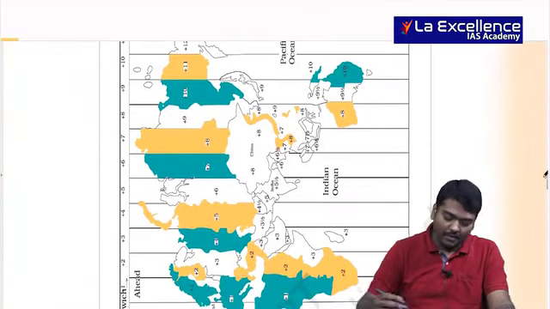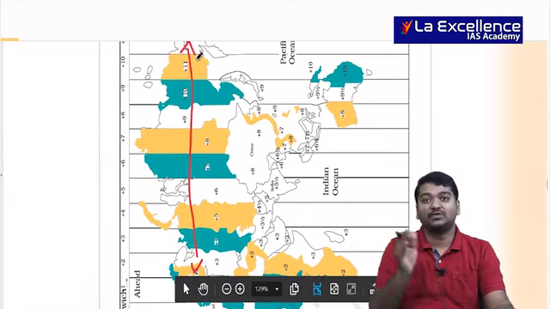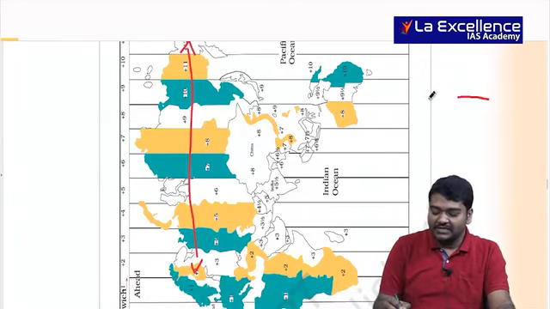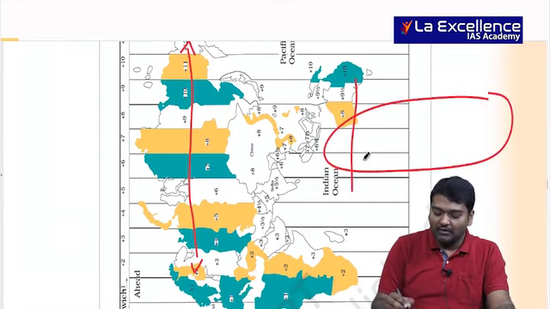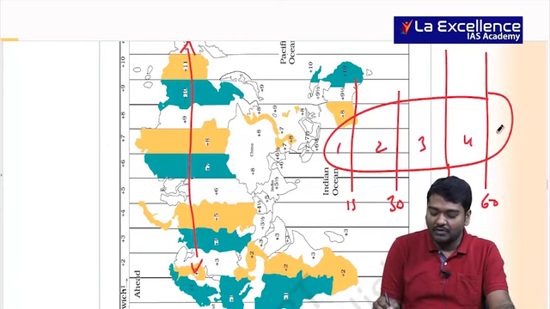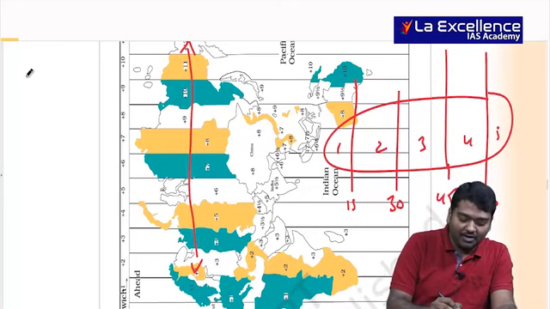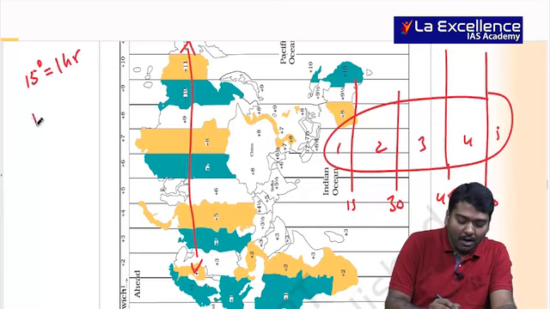So can you see, if you are taking Eurasia from here till here, time zones keep on varying. Whenever the east-west extension is more, so if longitudes pass like this, right? And if you have a 15-degree difference between each longitude, what will happen? This will be 1 hour, 2 hours, 3 hours, 4 hours, 5 hours away. Can you see this? So this is how you try to calculate, and you are also aware that 15 degrees is equal to 1 hour, 1 degree is equal to 4 minutes.